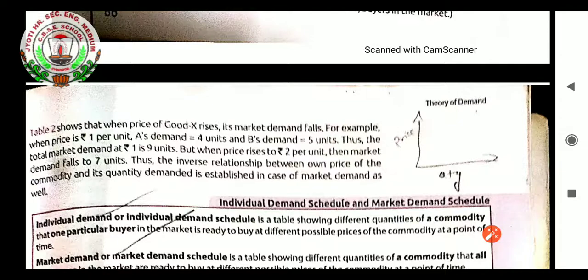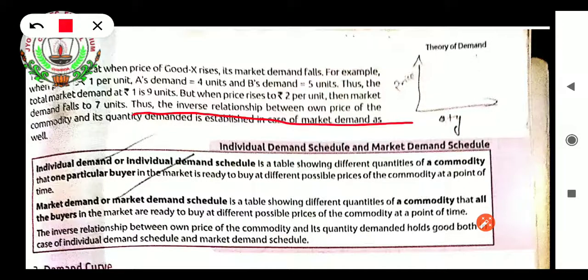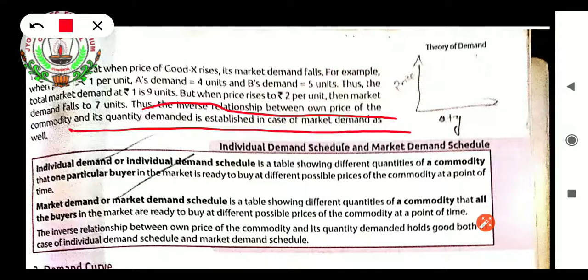Thus the inverse relationship between own price of the commodity and its quantity demanded is established in case of market demand. See here, students, this line what I have explained now, you have to keep in mind. Thus there is an inverse relation between own price of the commodity and its quantity demanded, established in case of market demand as well.